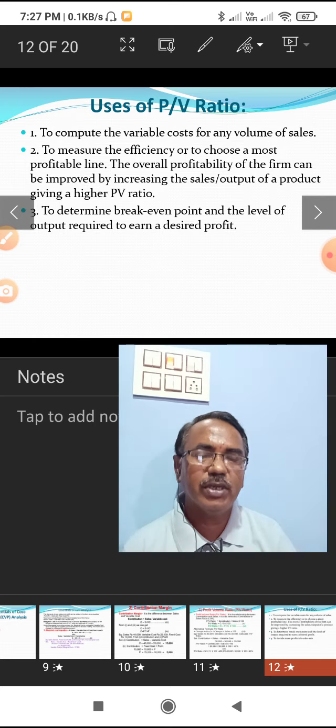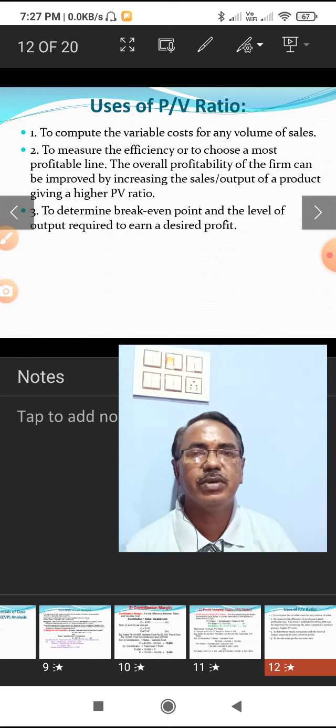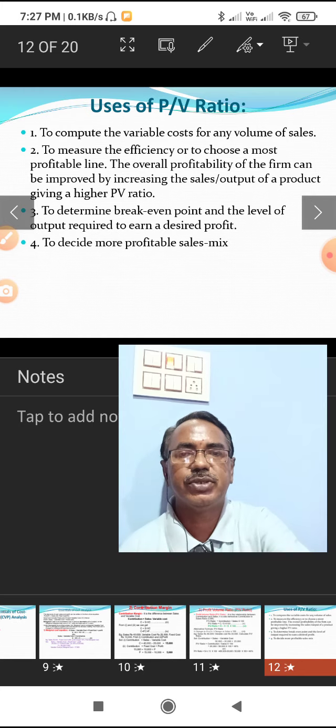If we want to earn a desired profit, we need the PV ratio. Here, in profit planning, when the management has to make a certain level of profit, we can determine the expected sales by applying the PV ratio.